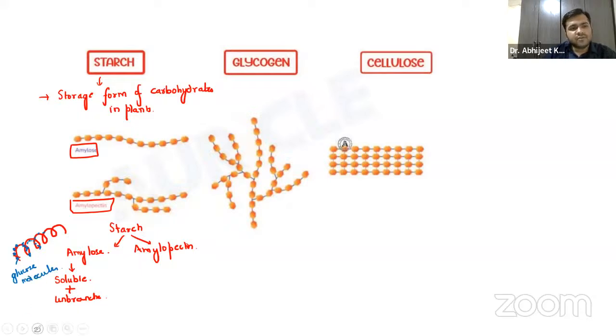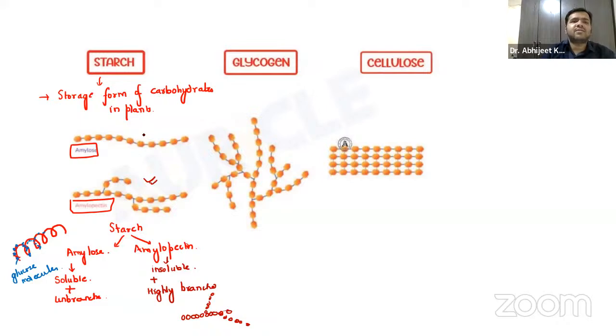Now, if we talk about amylopectin, guys, it is insoluble, plus it is highly branched. You can see we have these glucose molecules, and several branching points present at different levels.